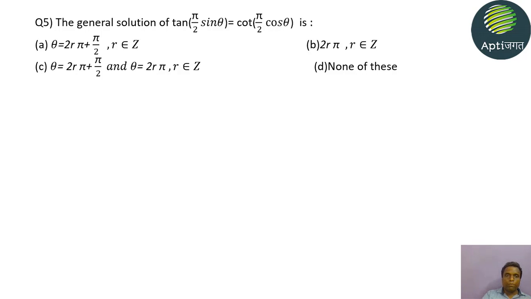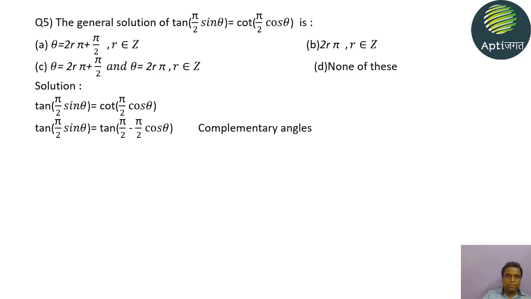So we can write tan(π/2 sin θ) = tan(π/2 − π/2 cos θ), because both are complementary angles. Now the question is half solved. Both sides have the same trigonometric ratio, that is tan. Now it is easy for us.